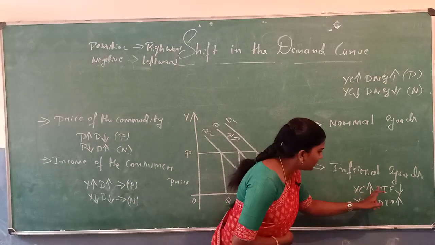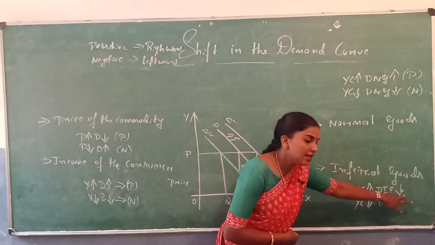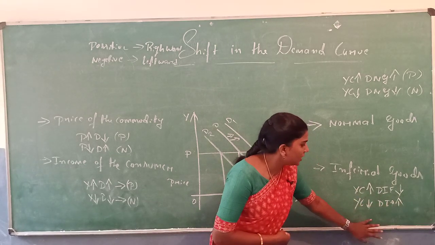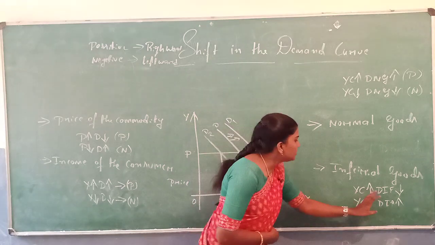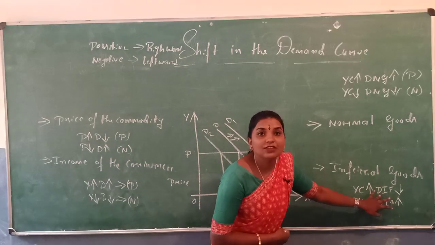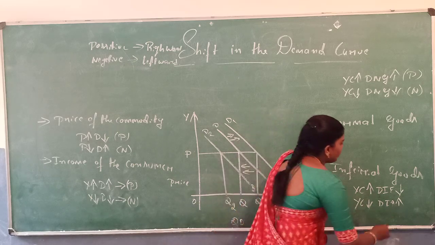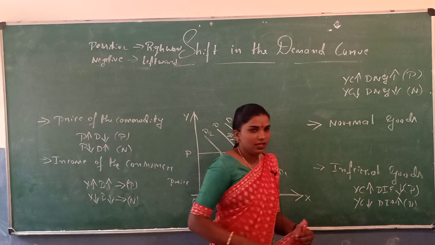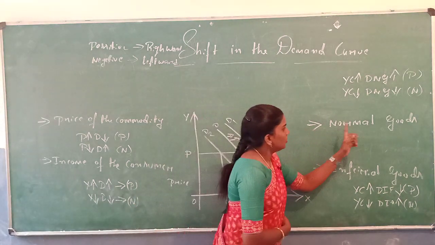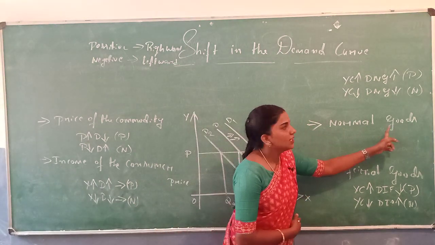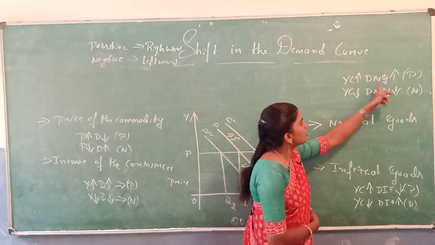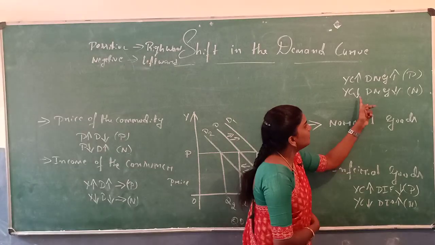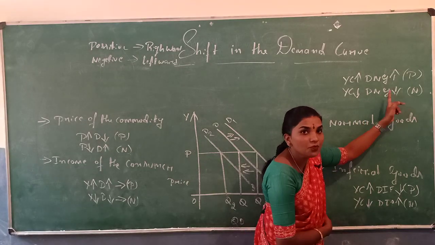If the income of the consumer increases, the demand for inferior goods decreases. Similarly, if the income of the consumer decreases, the demand for inferior goods increases. So there is an inverse relationship between income and inferior goods. This is the positive effect. This is the negative effect. Clear? Normal goods refers to this: if the income of the consumer increases, the demand for normal goods also increases. If the income of the consumer decreases, the demand for normal goods also decreases.